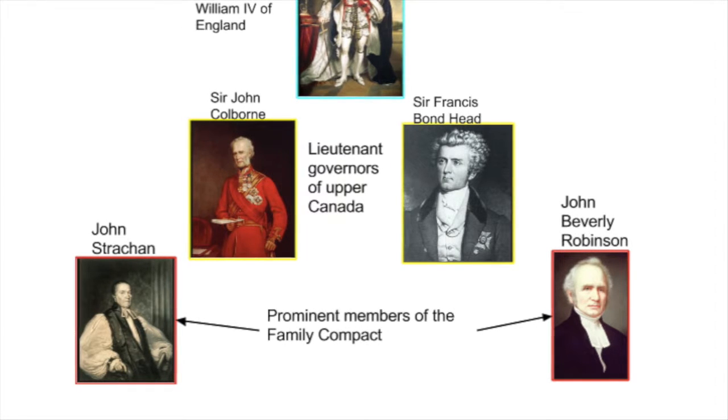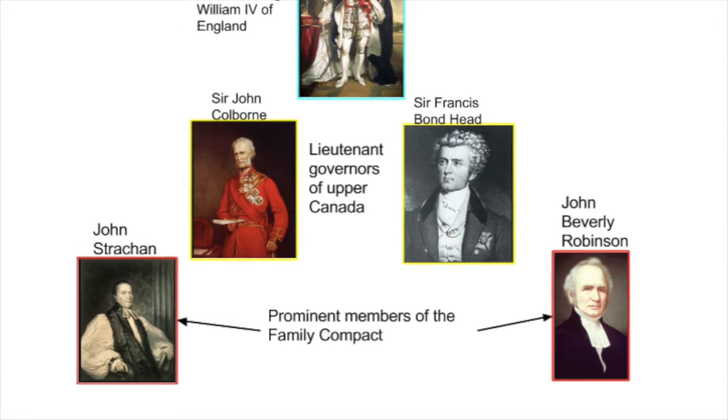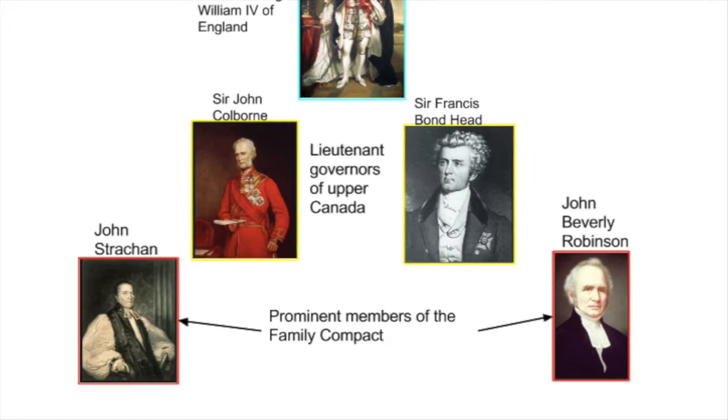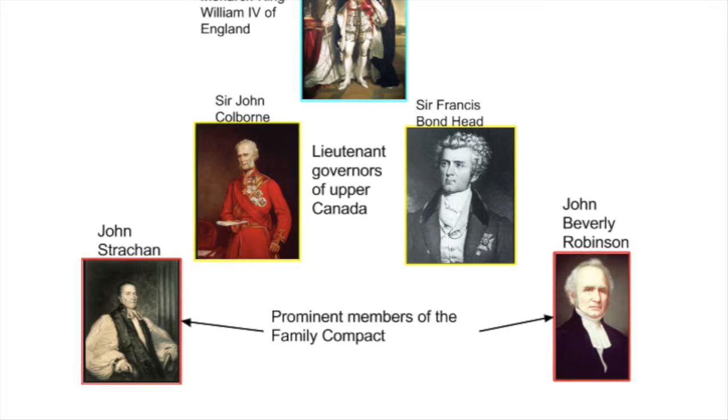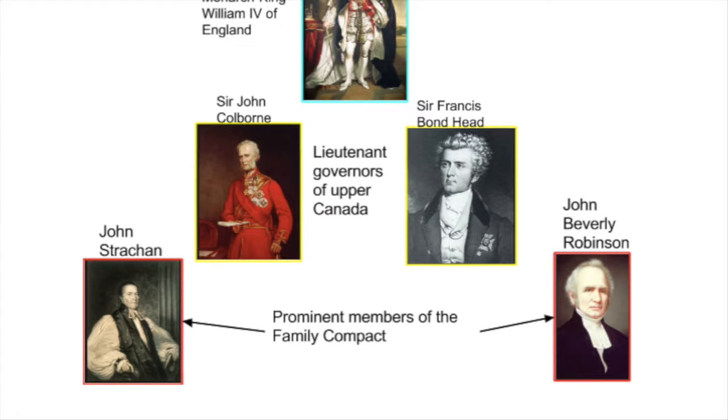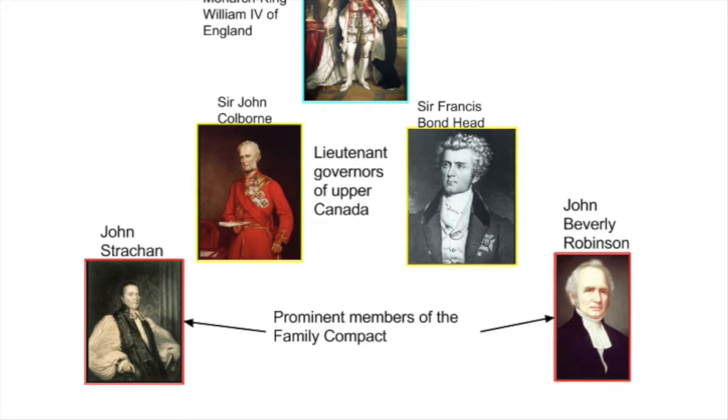Then the lieutenant governor appoints the executive council and the legislative council, which hugely influence the colony's policies and give advice to the lieutenant governor. They also have full veto to turn down any bills that came from the legislative assembly. These are always chosen from the people in the family compact.